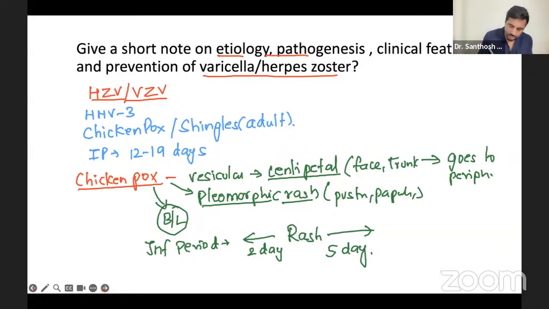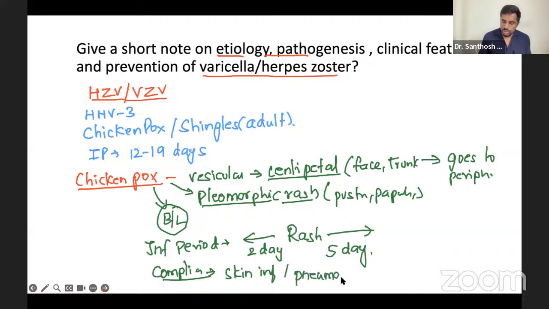Now, one more thing is complications. Chickenpox complications usually lead to skin infection, of course, a lot of skin infection. It can also lead to different types of pneumonias. Even influenza can do the same thing. Here also, it can cause skin infection, and pneumonias can occur. That's it.